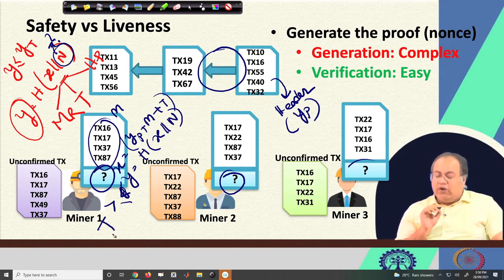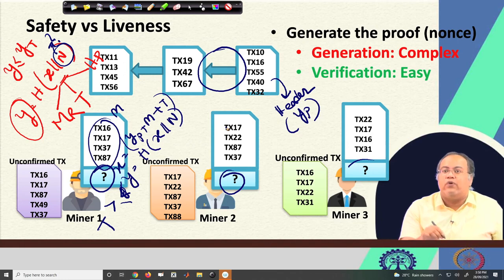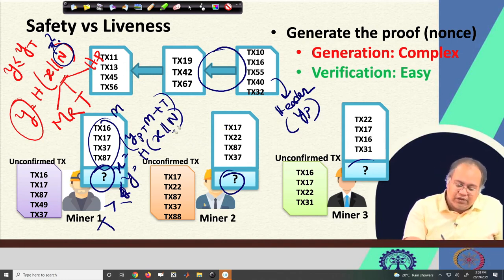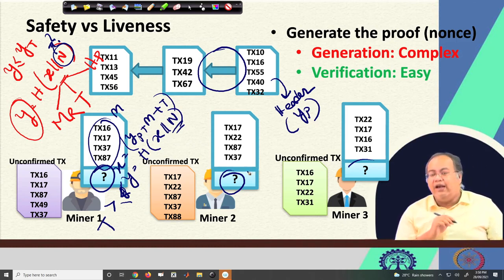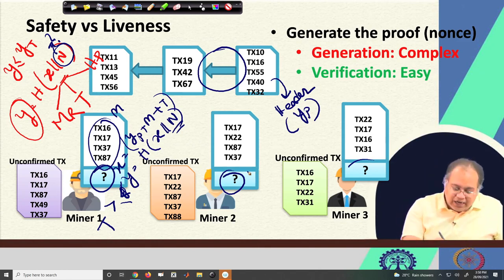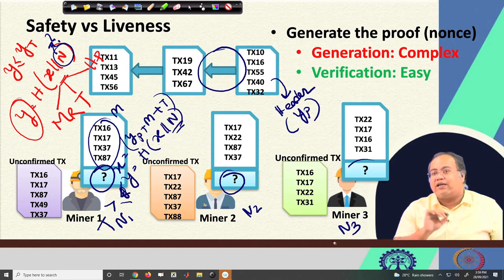So every miner, for the block that it is going to propose, is going to find out this nonce value. The same thing will be repeated for miner 2 as well as miner 3. Everyone is going to find the nonce for their block. Again, something interesting is that the nonce found by individual miners is different for different miners. Miner 1 is going to find some n1, miner 2 some n2, and miner 3 some n3. So their targets are different.